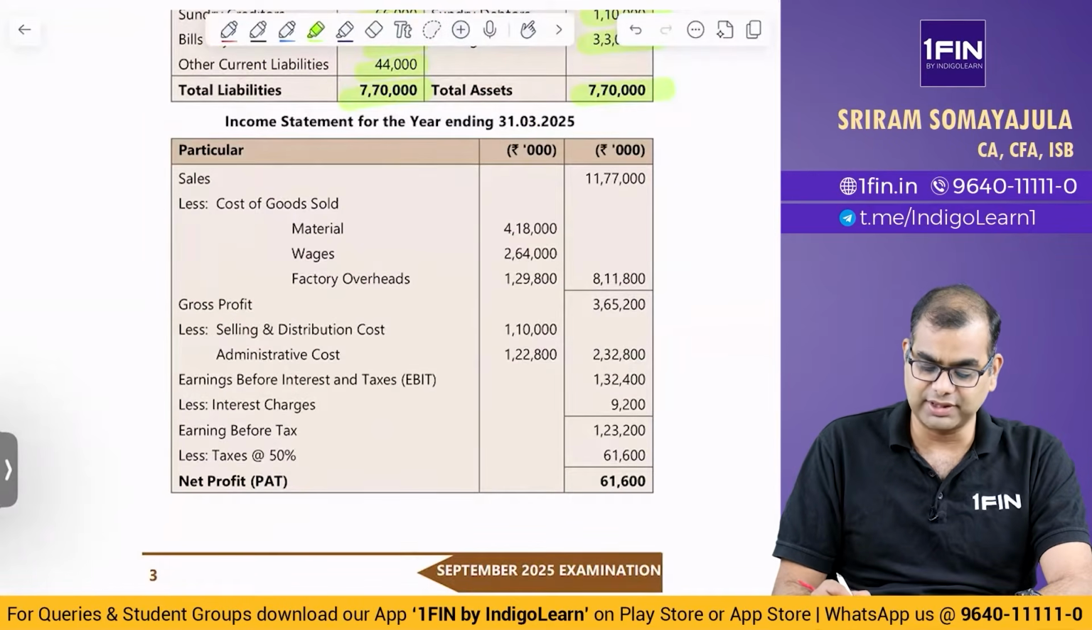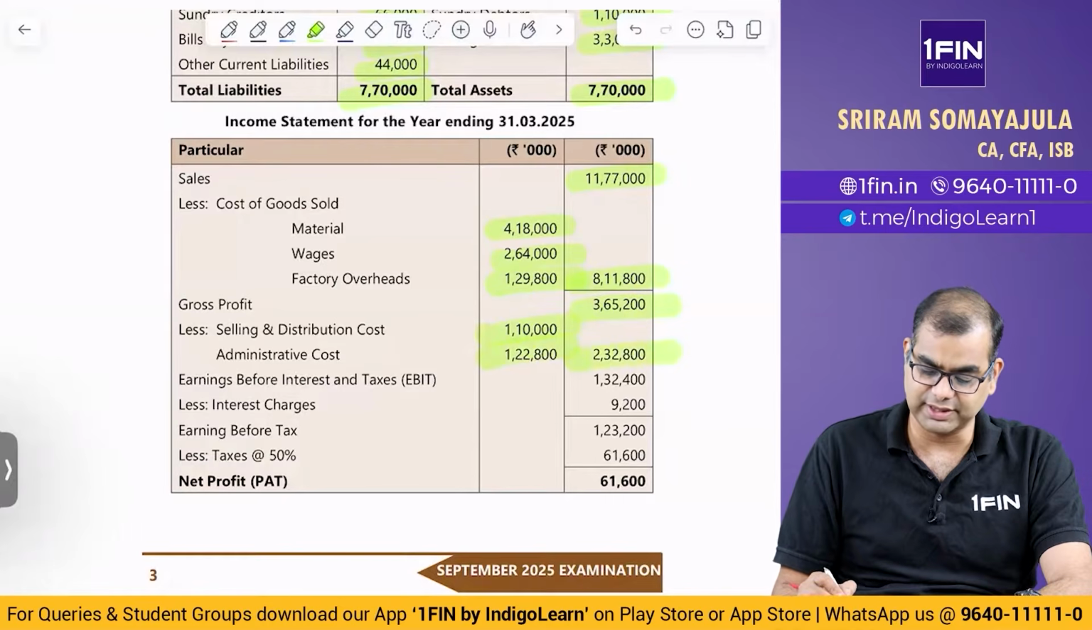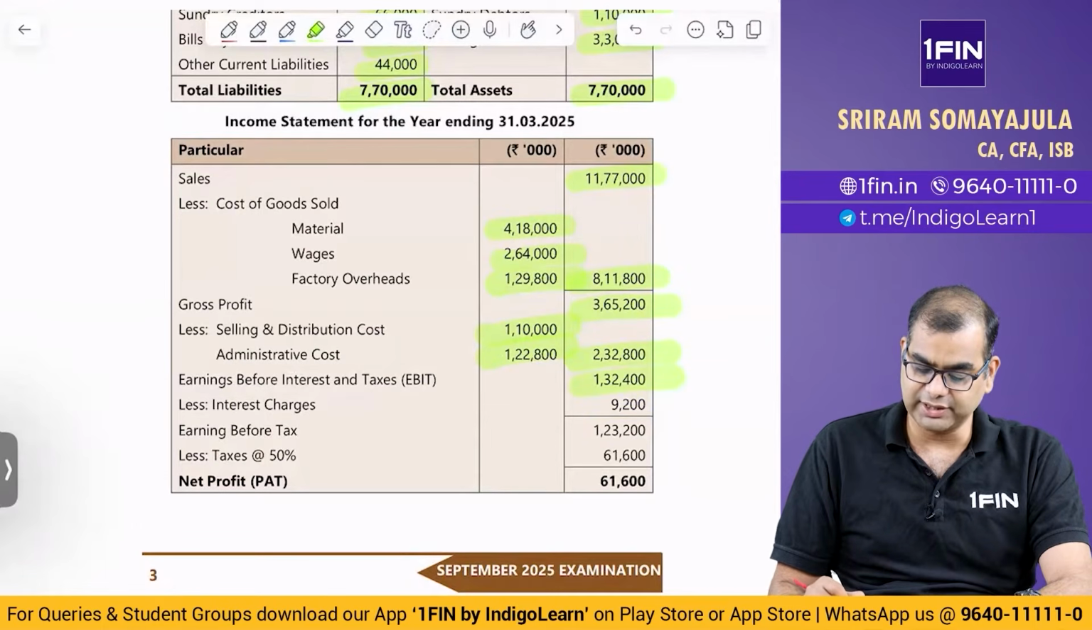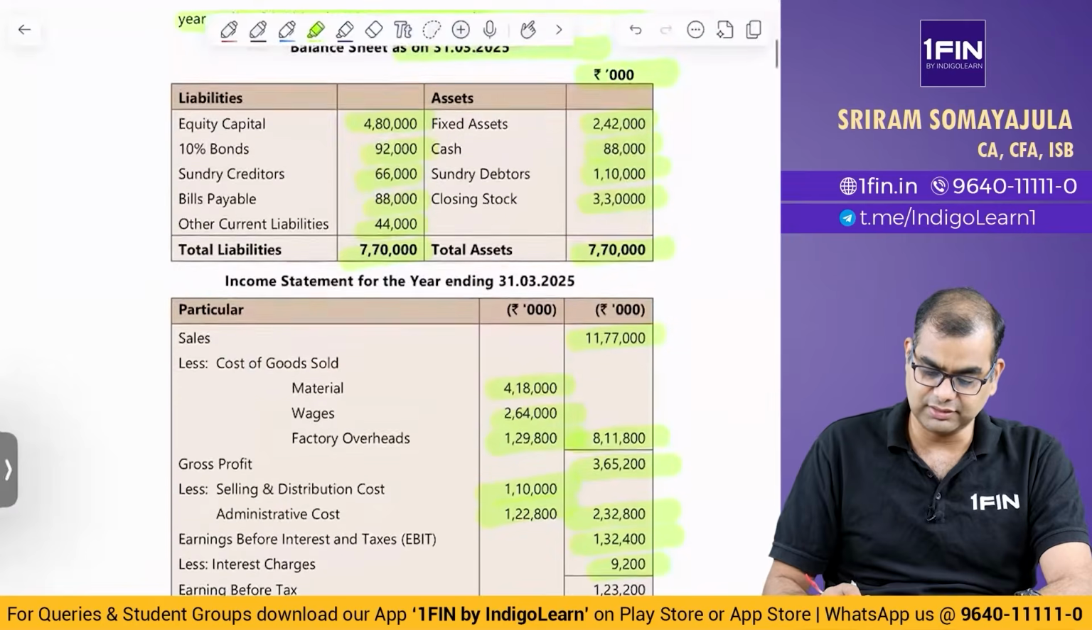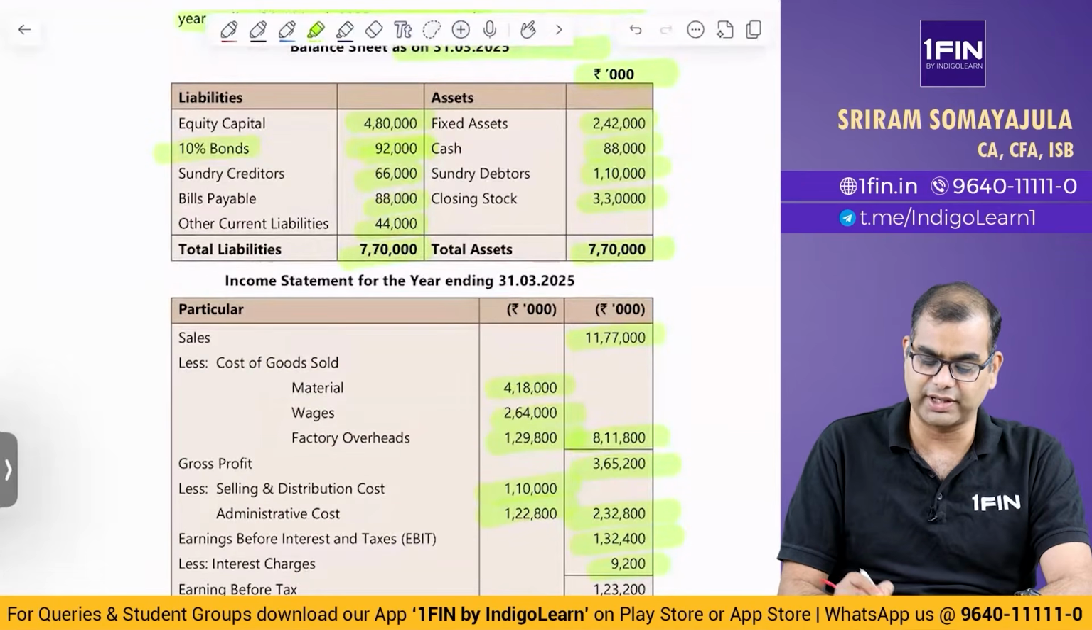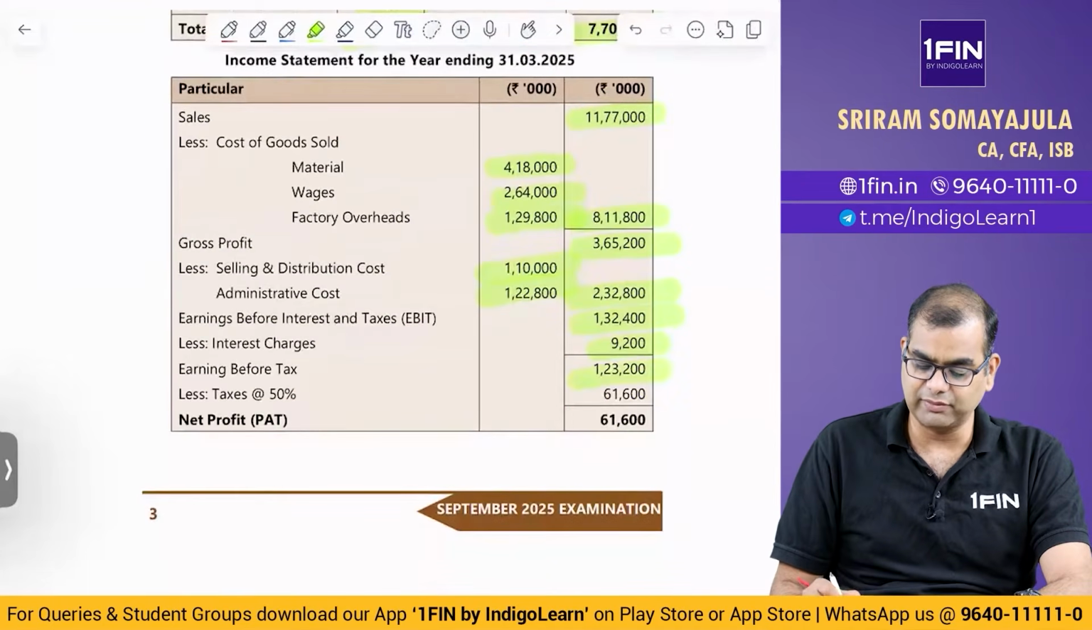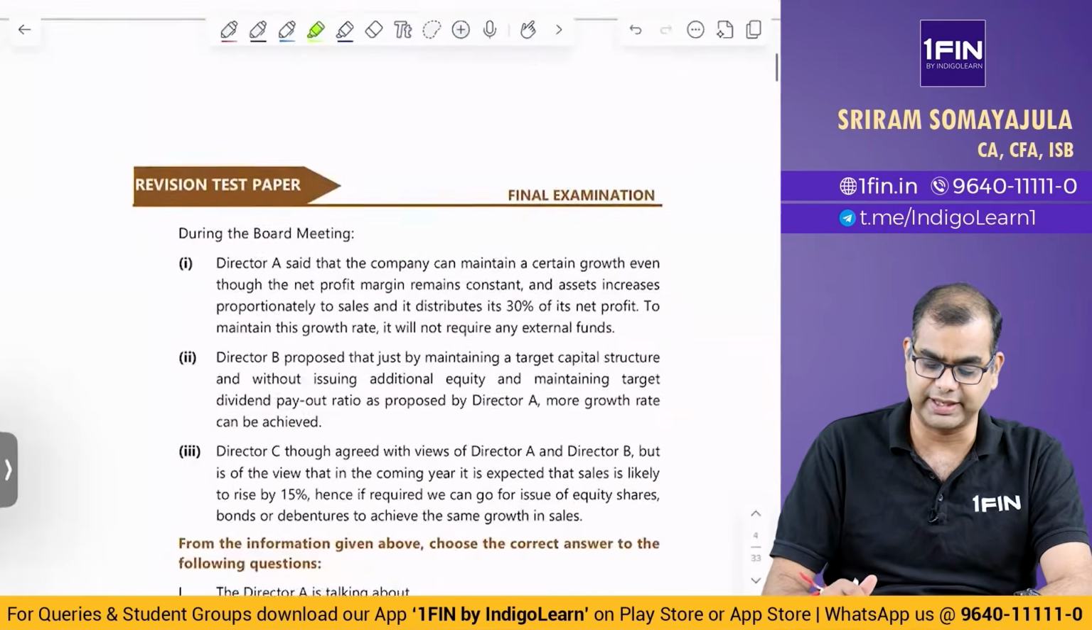They've also given the income statement along with the balance sheet. Sales 11.77 lakhs, material 4.18, wages 2.64, factory overheads 129,800, gross profit 365,200, S&D 1,10,000, admin cost 1,22,000. So your EBIT is 1,32,400. Then interest charges of 9,200 on the 10% bonds of 92,000. EBT 1,23,200. Taxes at 50% is something, net profit is something. Now what is it that they're getting at?